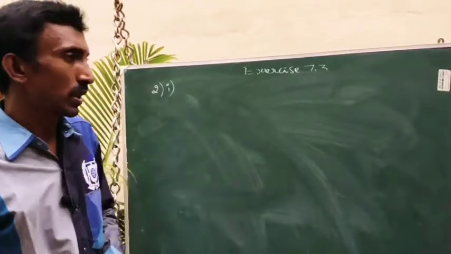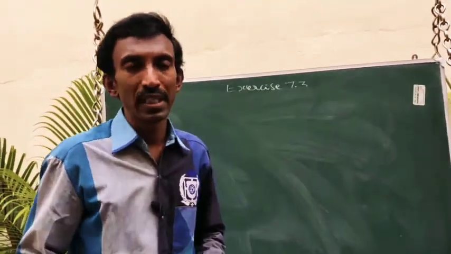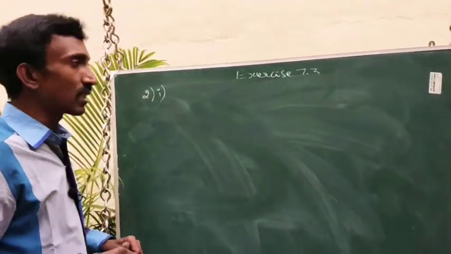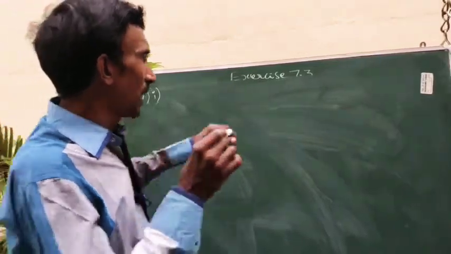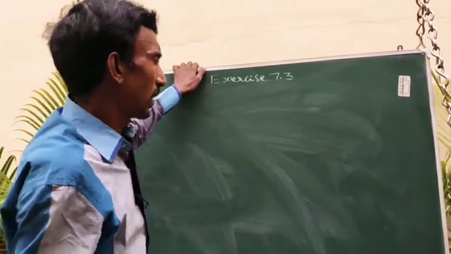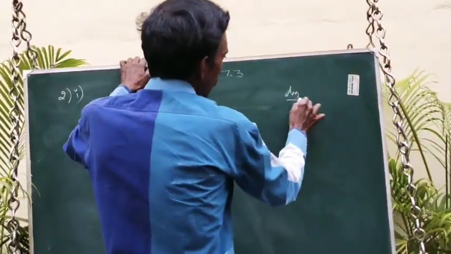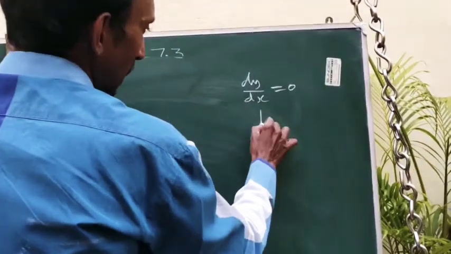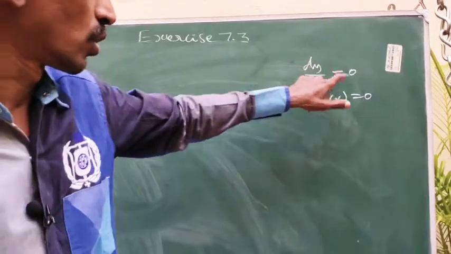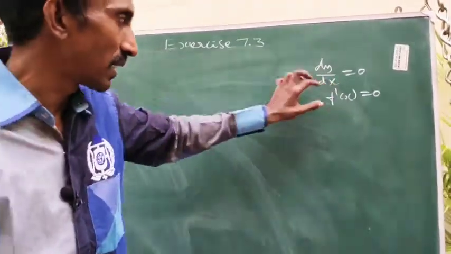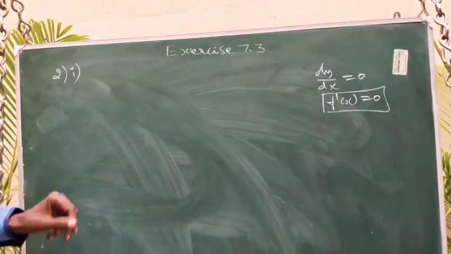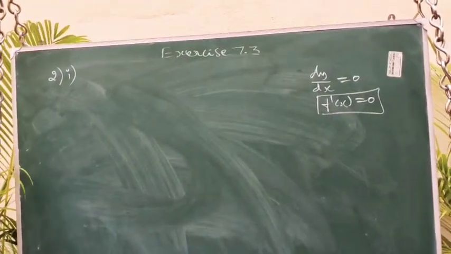Number 2, the question is, using Rolle's theorem, determine for what values of x the tangent is parallel to the x-axis for the following functions. Already we know the concept. The tangent is parallel to the x-axis means dy by dx equal to 0. That means f dash of x equal to 0. Slope equal to 0, m equal to 0. That is the concept. It is the condition of Rolle's theorem. That's why we can apply Rolle's theorem to find at which point the tangent is parallel to the x-axis.